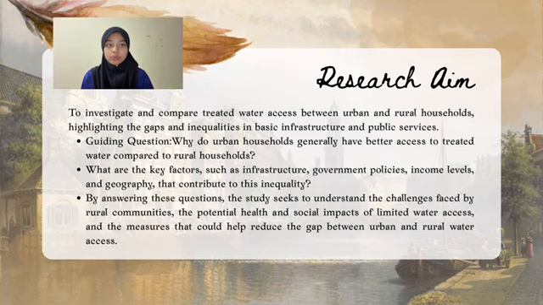So, the main aim is to analyze the difference in treated water access between urban and rural households. Our guiding questions are: why do urban households have better access, and what factors contribute to this inequality? By understanding this, we can highlight challenges faced by rural communities and suggest improvements that can make water access more equitable.